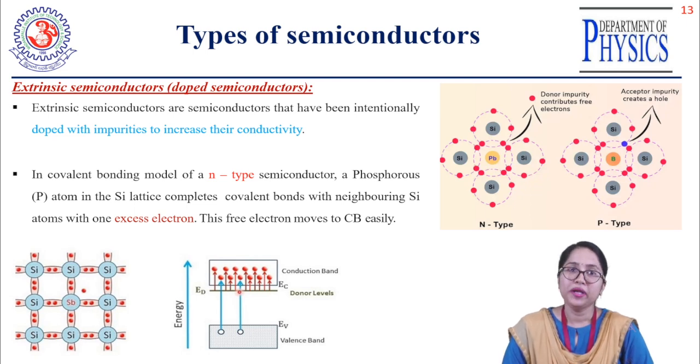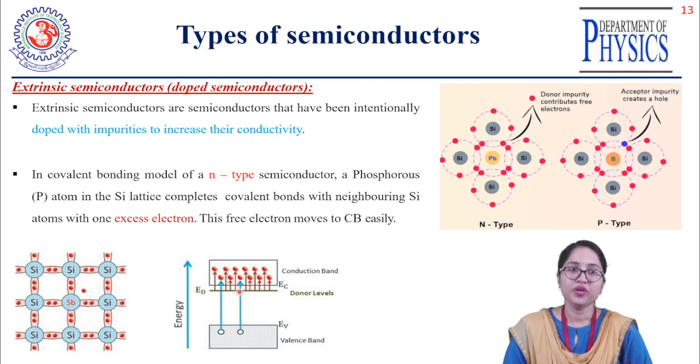What do you mean by pentavalent impurities? Suppose you have taken a silicon or germanium crystal or solid, which has 4 electrons in its outermost shell. But if you add pentavalent impurities, for example Pb here, or any other pentavalent element, pentavalent means that the element has 5 valence electrons in its outermost orbit.